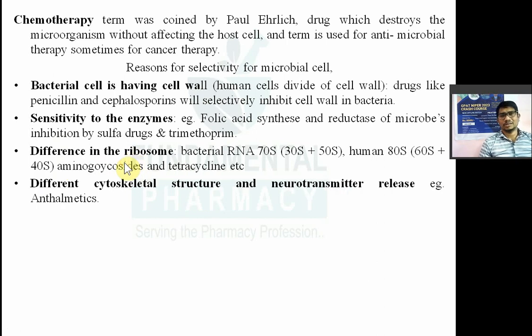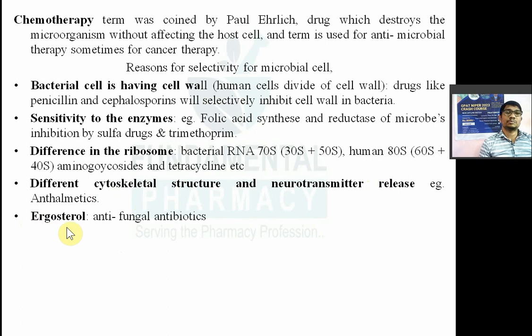Another reason for the selectivity is nothing but the different cytoskeletal structure and neurotransmitter release. तो बैक्टीरिया में जो साइटोस्केलेटल स्ट्रक्चर होता है या फिर रिलीज ऑफ न्यूरोट्रांसमीटर होता है, एंड ह्यूमंस में जो होता है वो उसमें डिफरेंस है. सो दैट्स व्हाई antibacterial drugs like for example anthelmintics, means drugs used to remove the worms. So these drugs can target selectively the bacterial cytoskeleton and neurotransmitter.